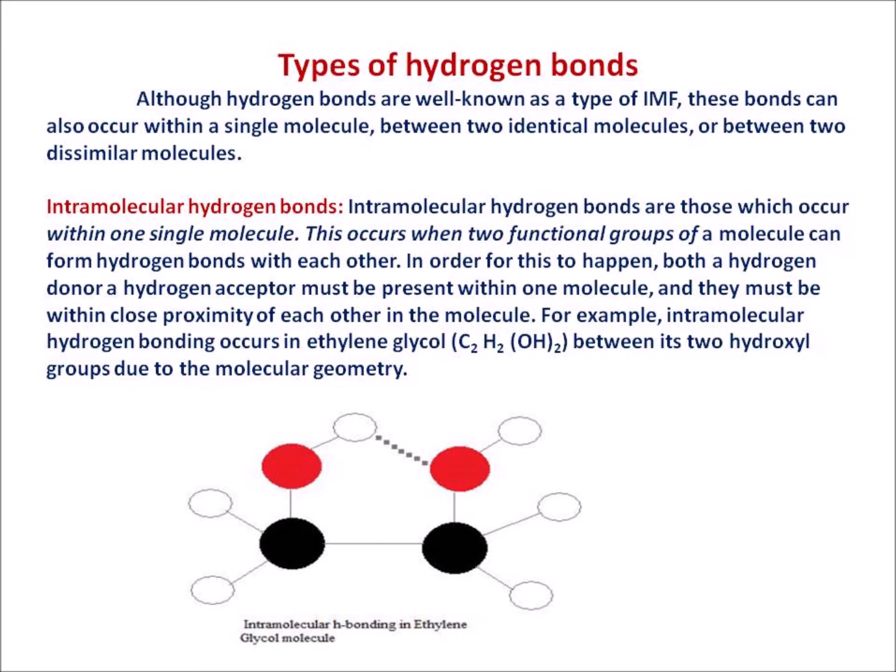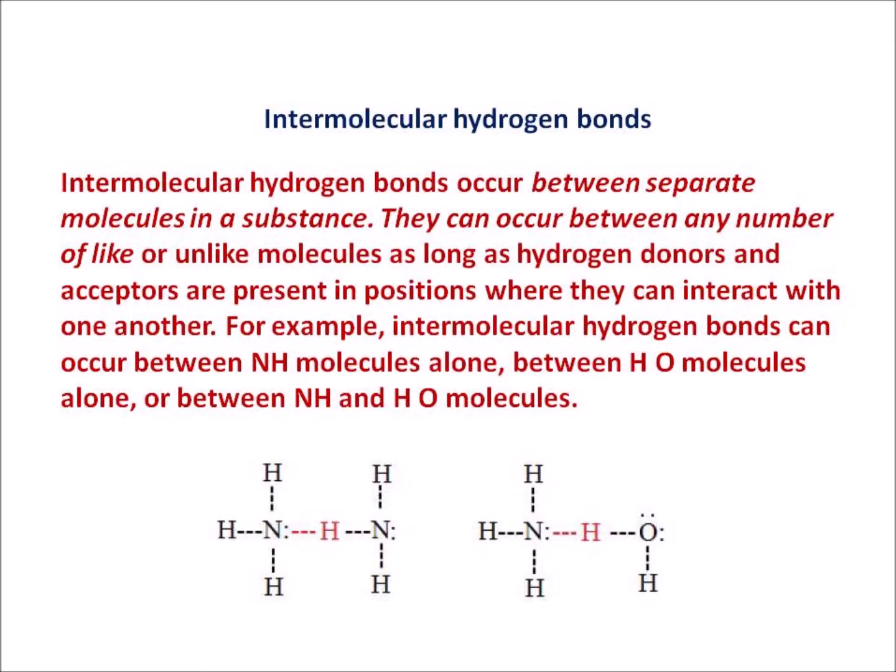In order for this to happen, both a hydrogen donor and a hydrogen acceptor must be present within one molecule and they must be within close proximity to each other in the molecule. For example, intramolecular hydrogen bonding occurs in ethylene glycol between its two hydroxyl groups due to the molecular geometry that is shown in this figure.